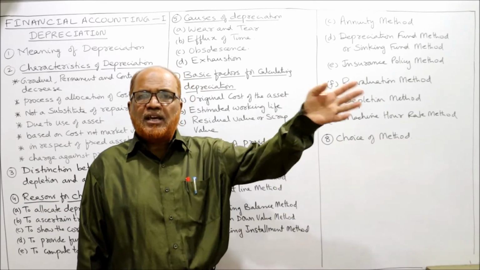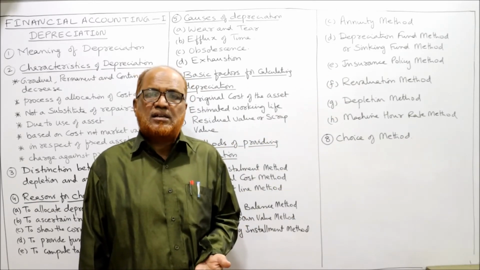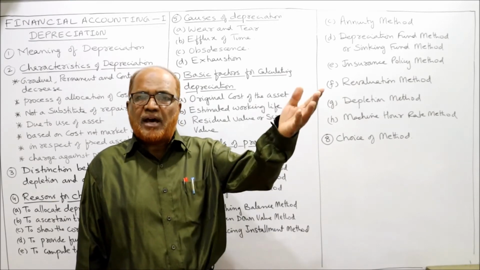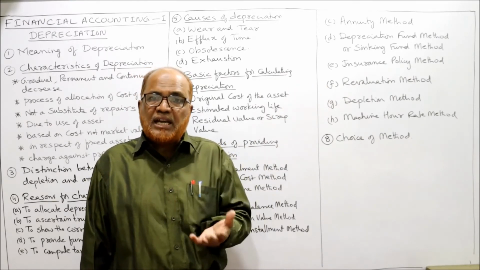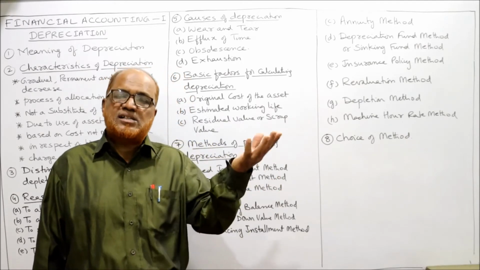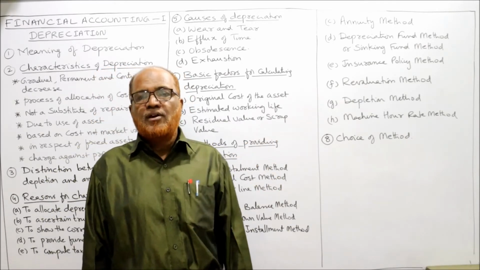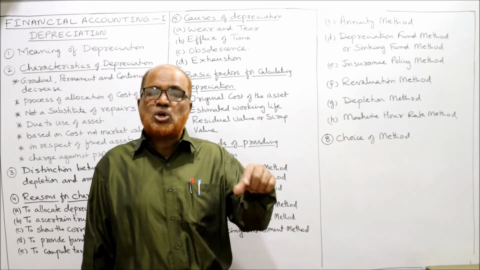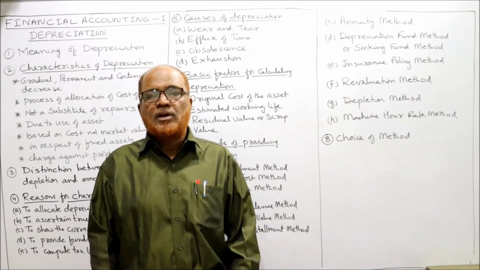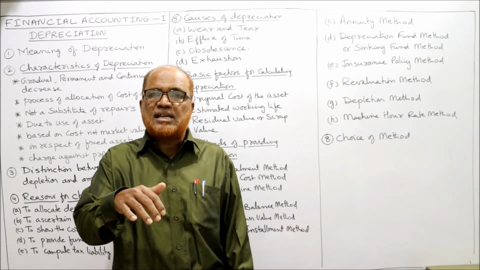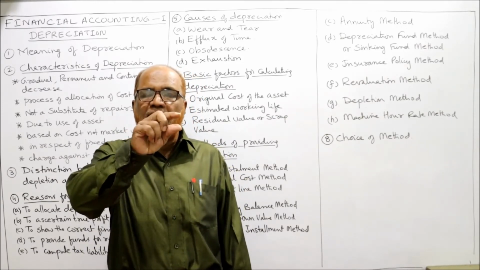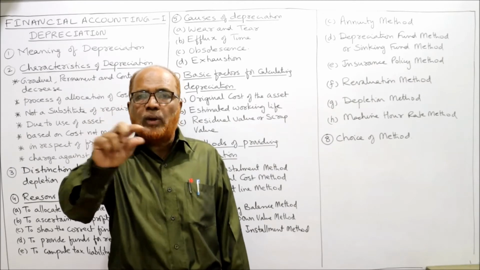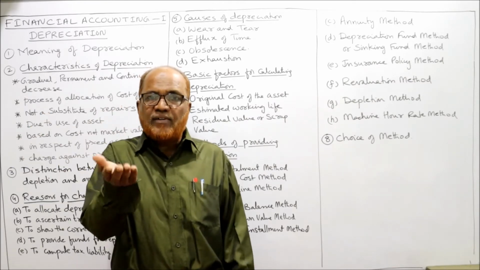When we invest the money in a bank, we'll get the interest. When we invest the money in a capital market, we may get the dividend or return interest. So we treat that purchasing asset is also one of the investment. We have to calculate the interest on that investment. So every year interest is calculated and added to the asset. The entry will be asset account debit to interest account. So value of asset will increase.